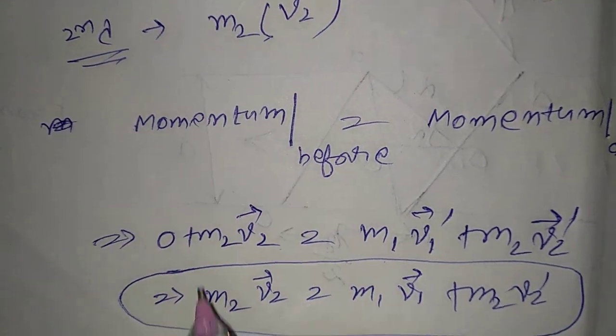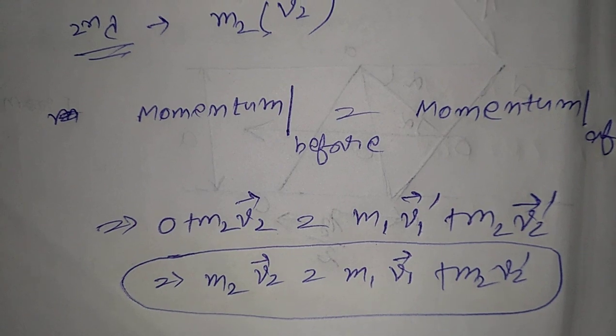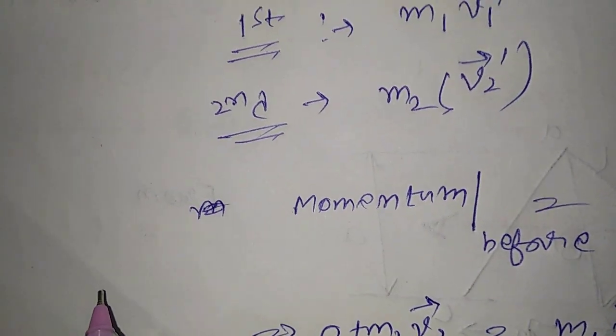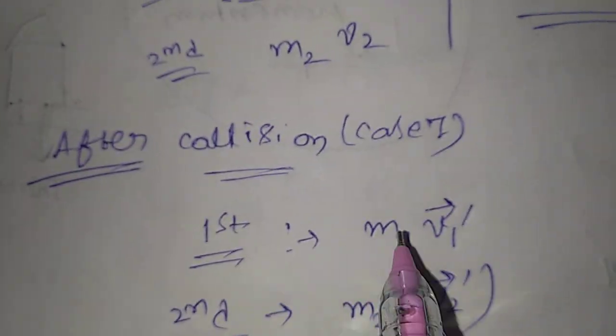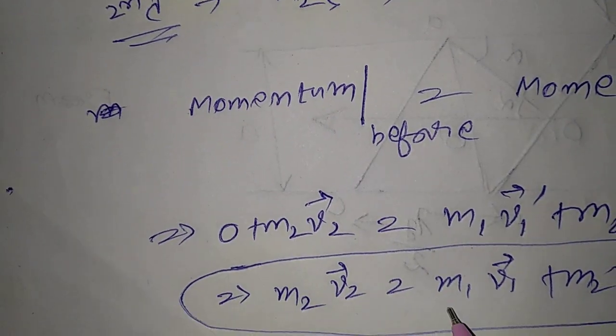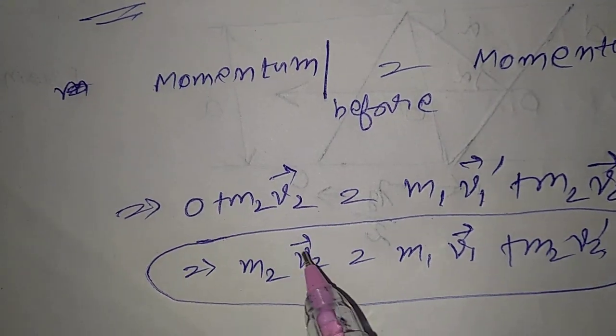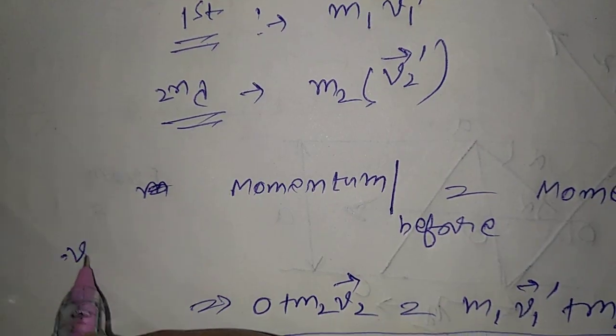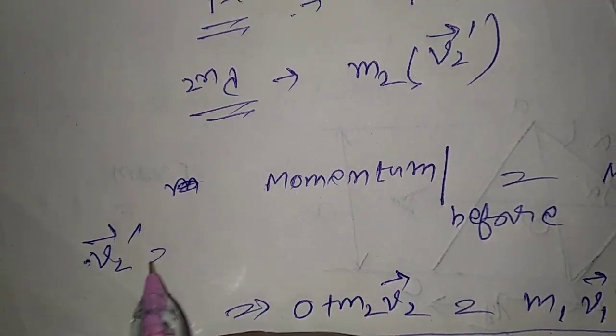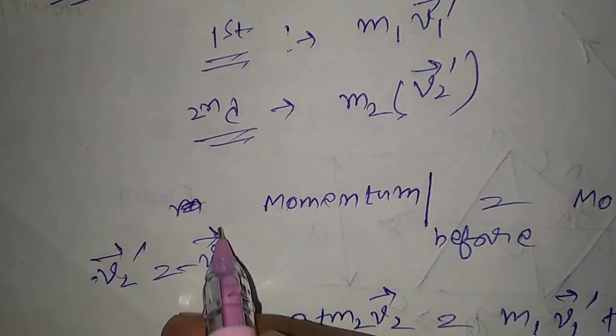So this is the case. I will discuss more cases on momentum conservation, but before that, as we have taken the direction to be opposite to v2, we can also put v2 prime equals minus v2.